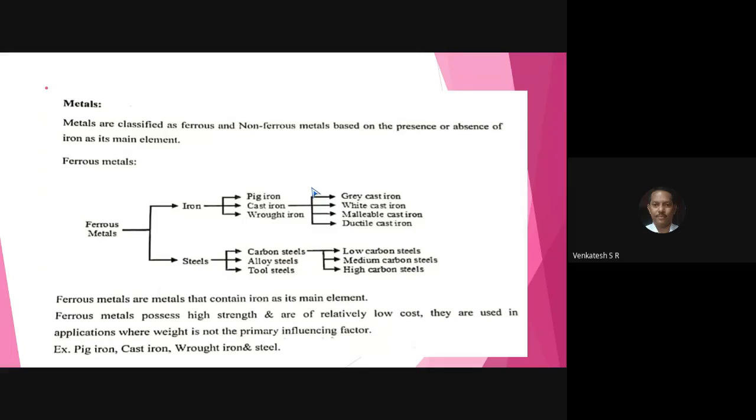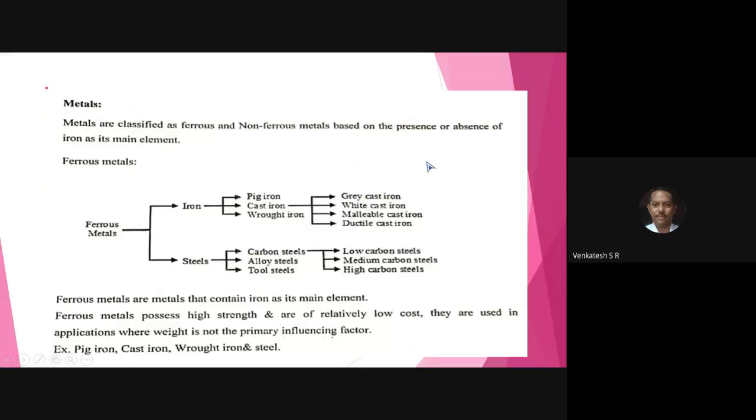But cast iron is classified into four: grey cast iron, white cast iron, malleable cast iron, ductile iron. All of you see the machine tools: lathe, drilling machine, grinding machine, milling machine. Many machine tools are available in the machine shop.